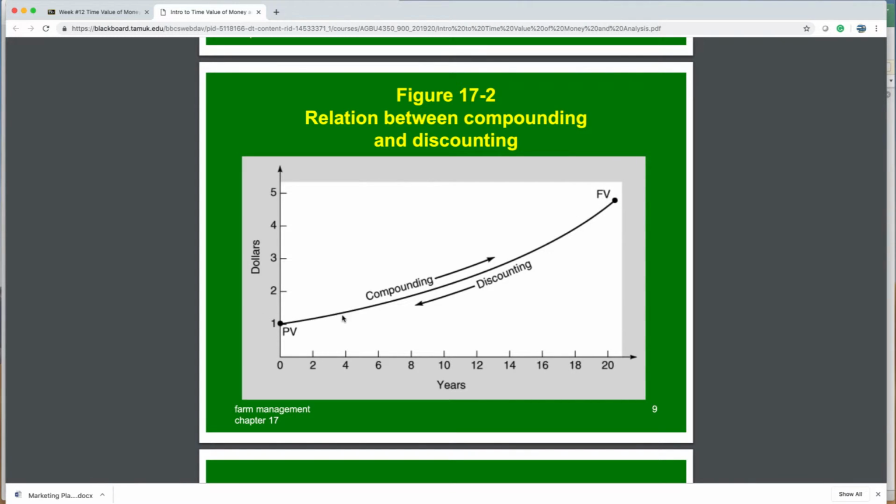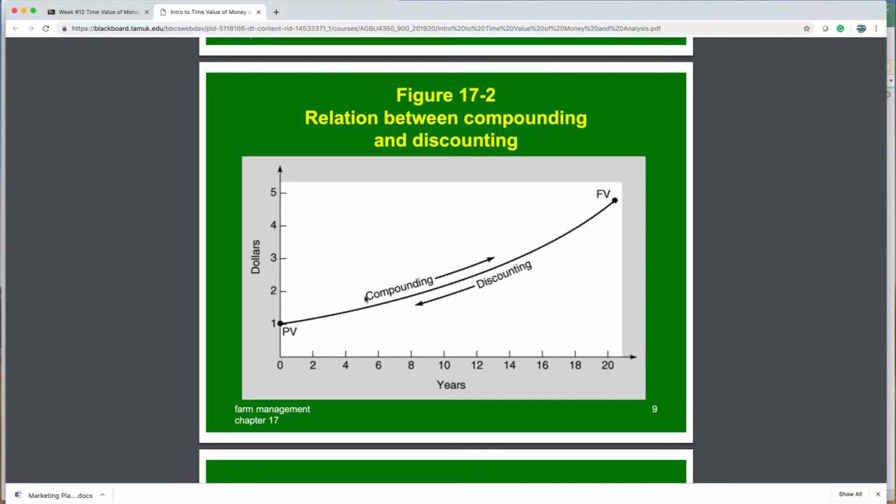Now, this idea here, you can see there's not a straight line. It's a curved line. This curved line is increasing at what we call an increasing rate, meaning that compounding allows us to invest a certain amount of money, and if we can let it run long enough, then that gives us the potential of reinvesting our earnings every year, which means our money can grow, not at a constant rate. Even though it's earning at a constant rate, it's going to grow at an increasing rate, which is the whole function of how retirement planning happens.